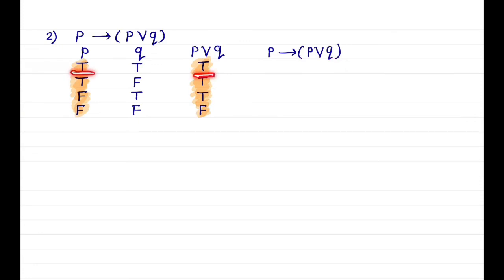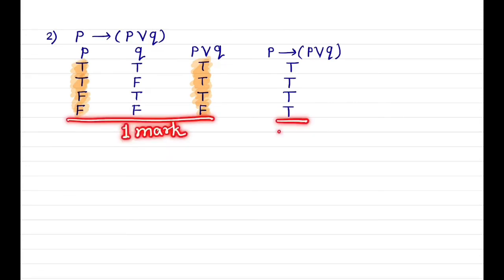Here P is true and P or Q is true. Therefore their implication is true. Same way both statements are true. Therefore their implication is true. Here the first statement is false and the second is true. Their implication is true. And when both statements are false, their implication is true. All the entries in this column are true. Again these 3 columns carry 1 mark and the last column carries 1 mark. Mark distribution.